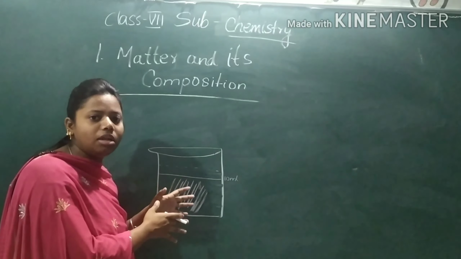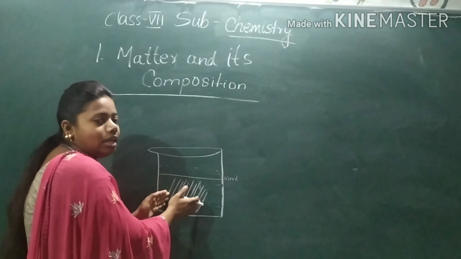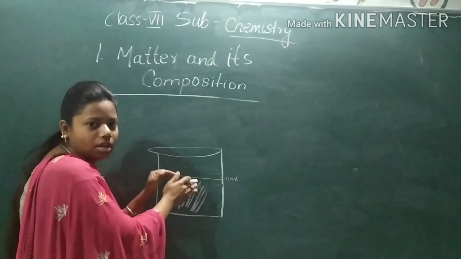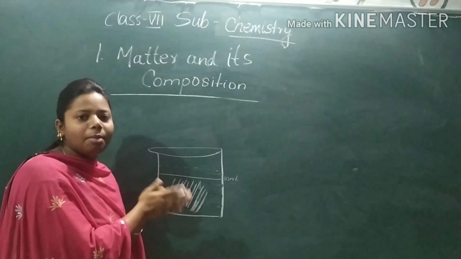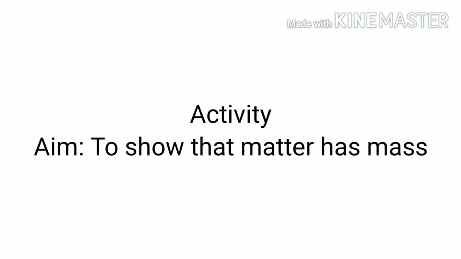So by this experiment, we come to know that matter occupies space. This iron nail is matter. It has occupied space. That is why it has displaced some water. So this shows that matter occupies space. Now, the next experiment is to show that matter has mass.